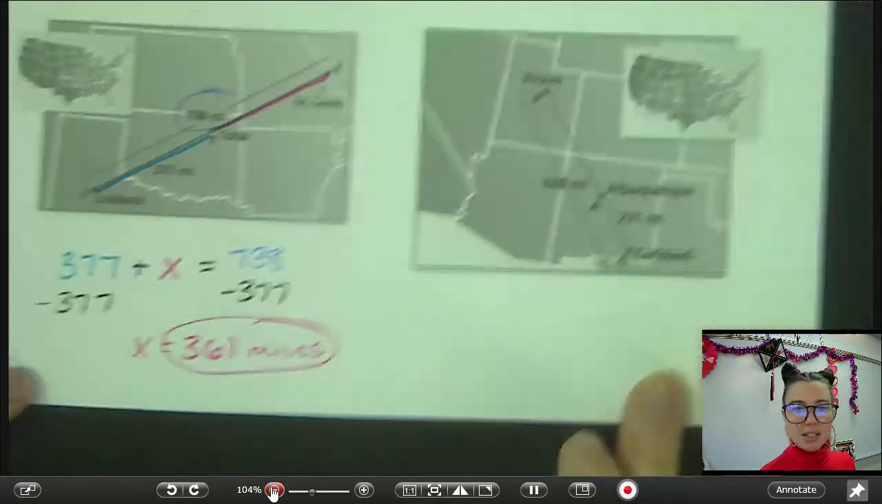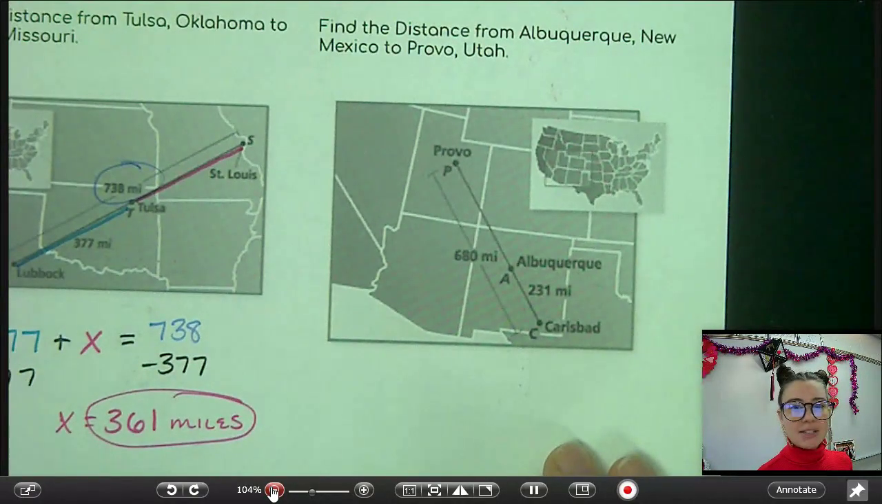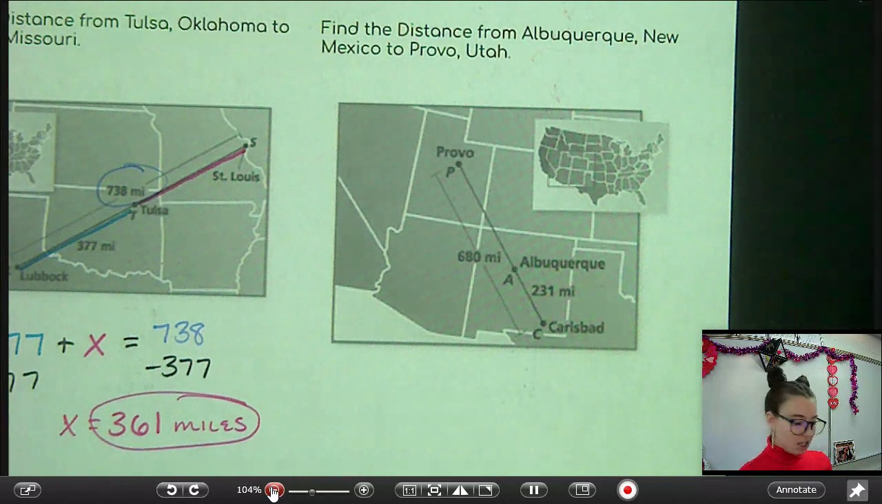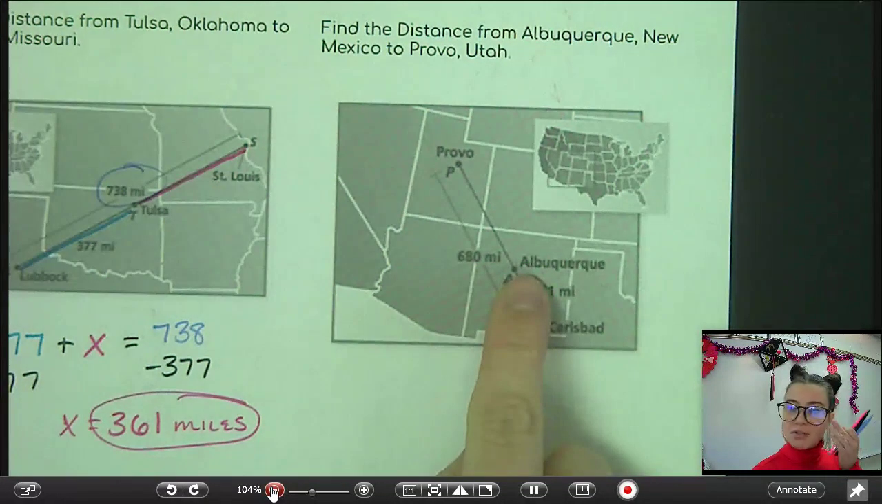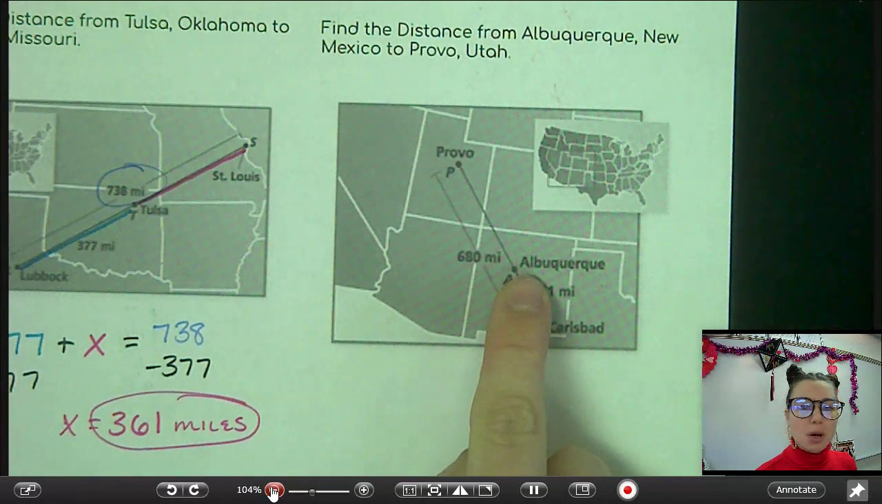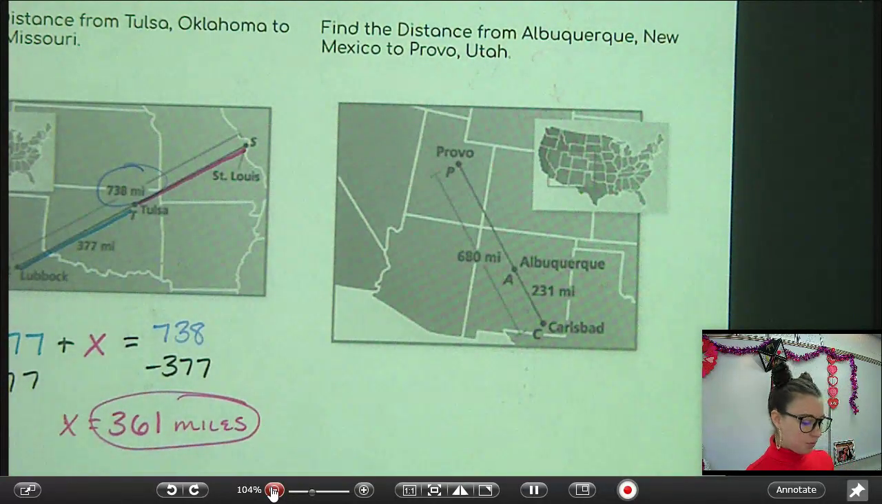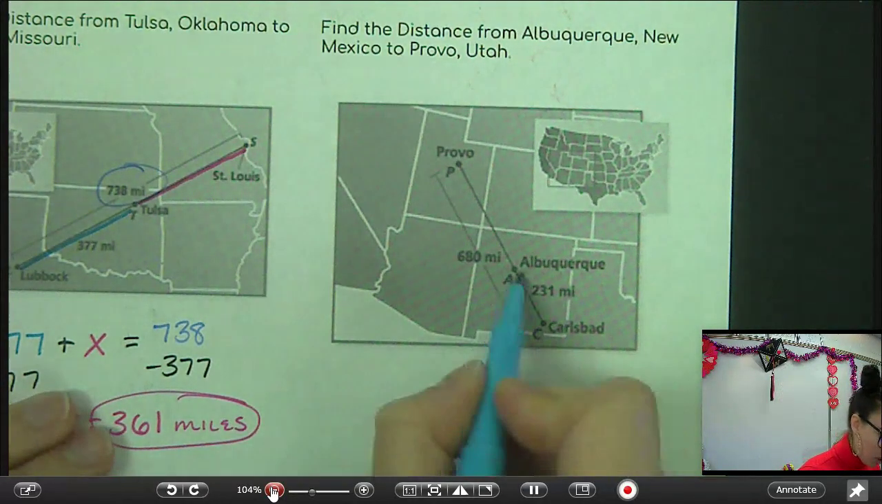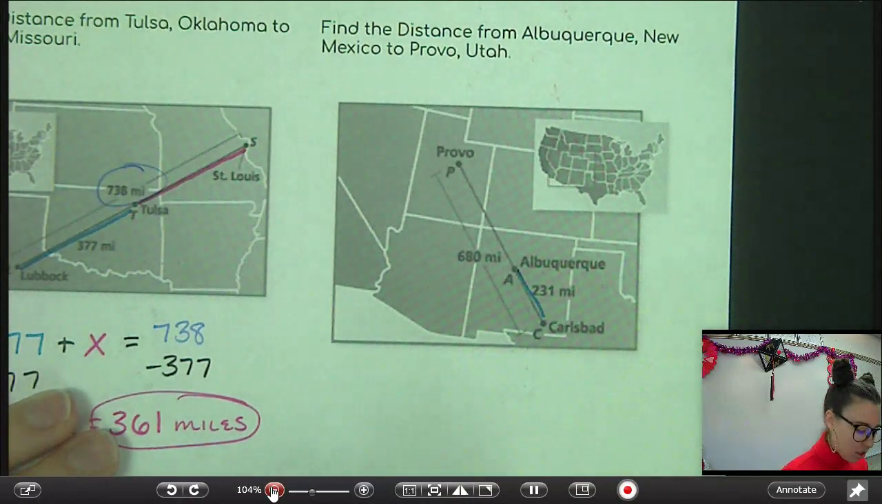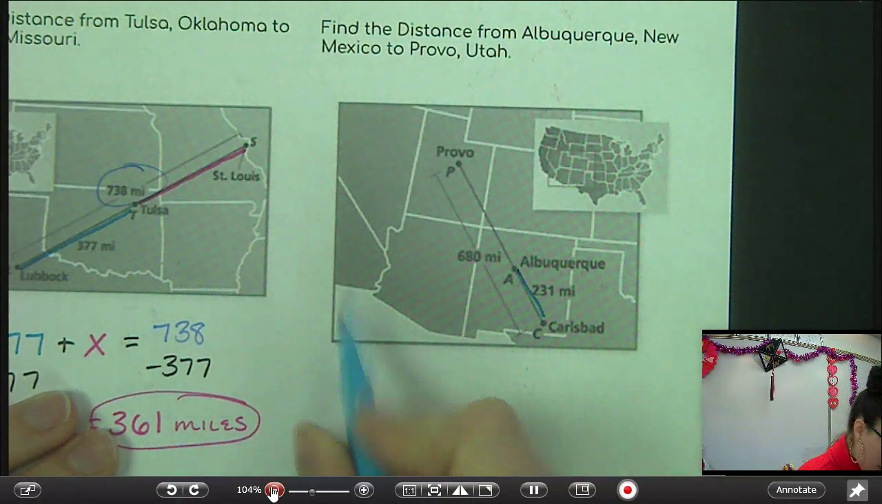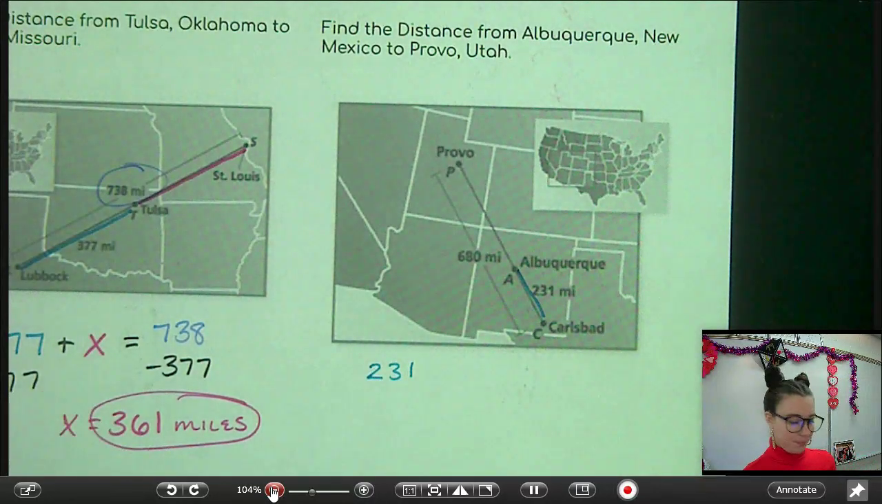Let's try this one. It says, find the distance from Albuquerque, New Mexico, to Provo, Utah. So we're trying to find the distance from there to there. Well, let's see what we know. We know one part is 231 miles from Albuquerque to Carlsbad.